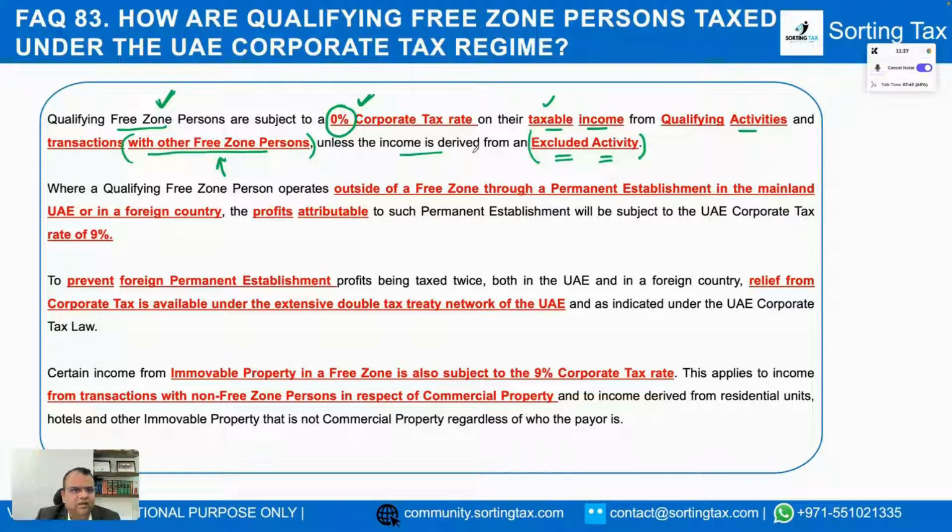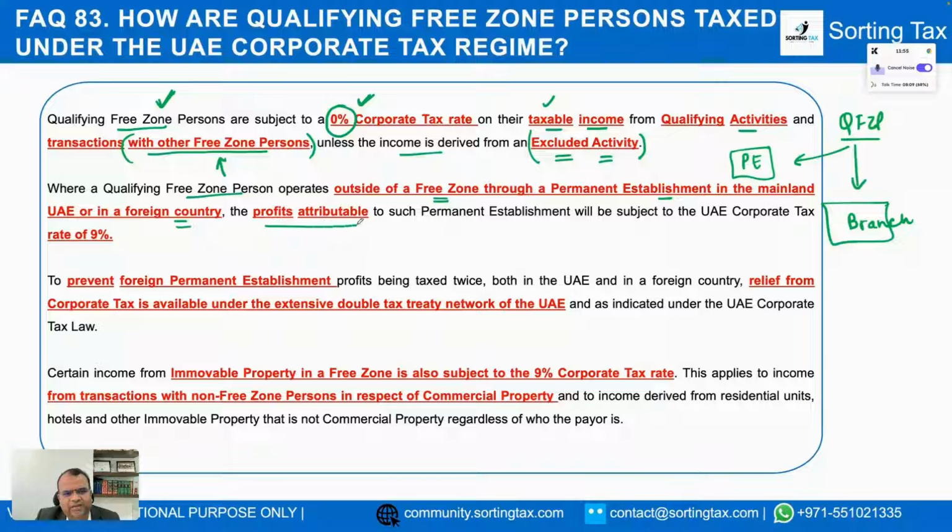The second situation can be that a qualifying free zone person may have a branch in the mainland, or they may have a branch overseas which constitutes a permanent establishment. So if a qualifying free zone person operates outside of the free zone through a PE in the mainland or in a foreign country, the profits attributable to such PE will be subjected to UAE corporate tax at the rate of 9%. Now here two things are important.